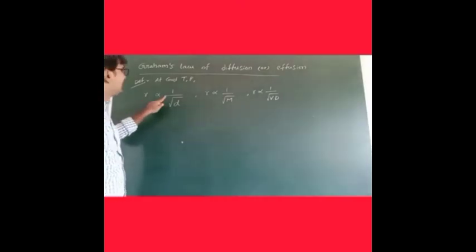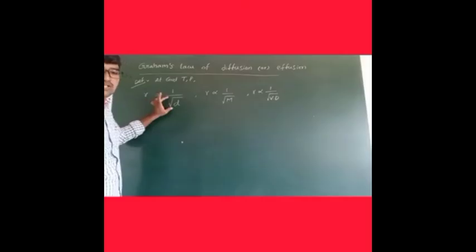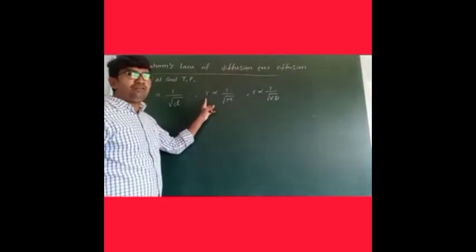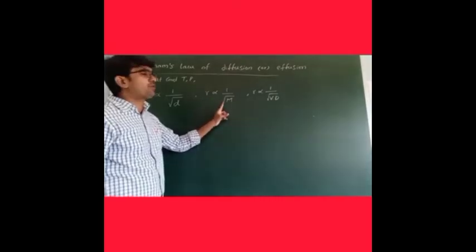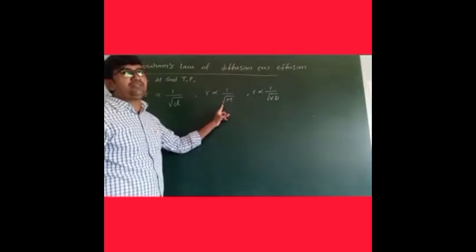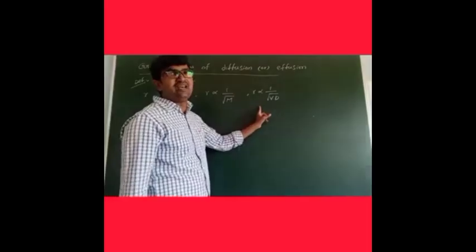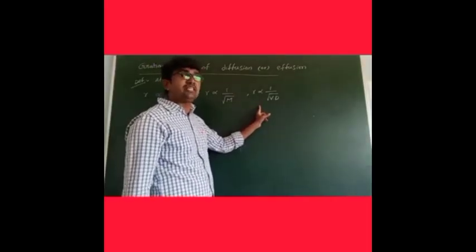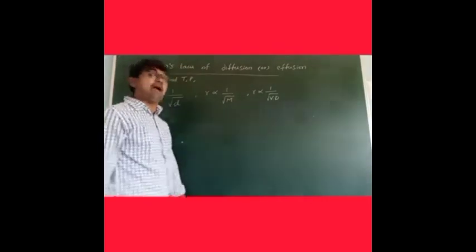At constant temperature and pressure, the rate of diffusion of a gas is inversely proportional to the square root of its density. Enough, write only one definition. Of course, what is another definition? At constant temperature and pressure, rate of diffusion of a gas is inversely proportional to the molecular weight of the gas. Another definition, at constant temperature and pressure, rate of diffusion of a gas is inversely proportional to the square root of its vapor density. Okay, right.